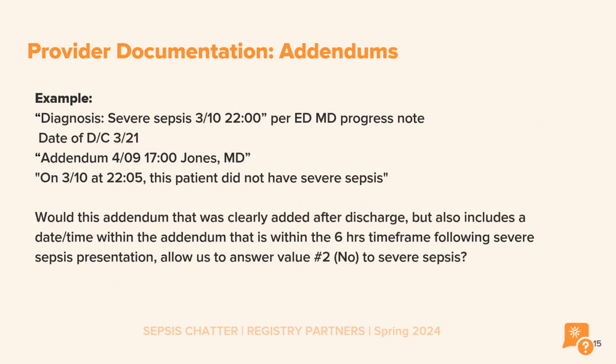In the following example, we have MD documentation of severe sepsis at 2200. The patient was discharged on 3/21. On 4/9, the MD added an addendum that includes the date and time that it was added, and under this date and time stamp, there is also a date and time within the 6 hours of the onset of severe sepsis that states it is not present.